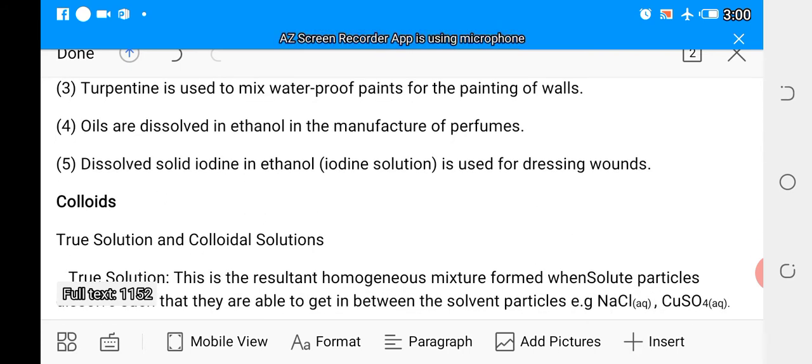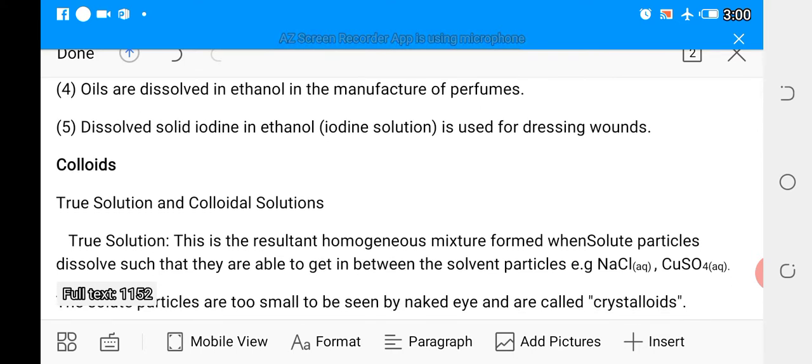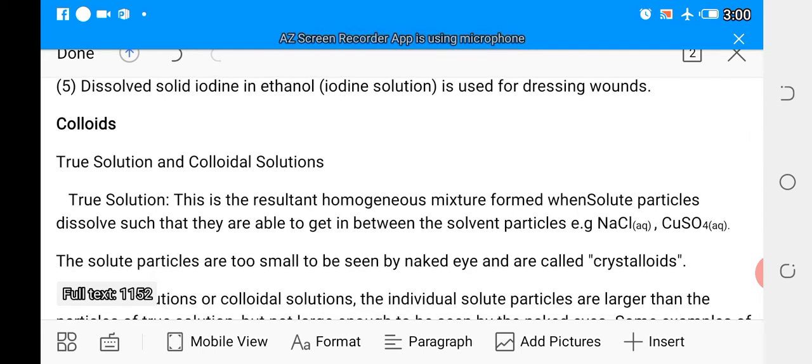Having mentioned the uses of some solvents, we'd like to talk about what we call colloids. Under that, we have what we call true solutions and colloidal solutions. What is a true solution? A true solution is said to be formed as a result of a homogeneous mixture. That is when you have the resultant homogeneous mixture formed.